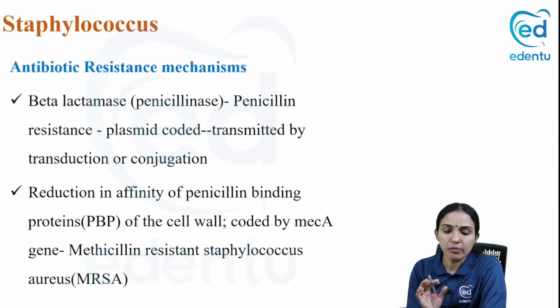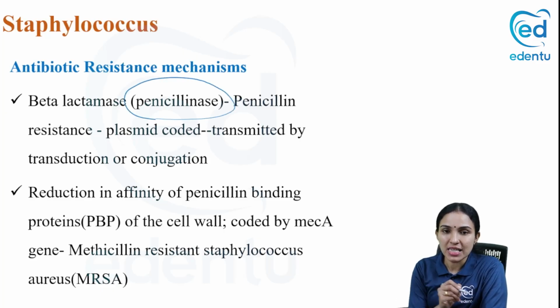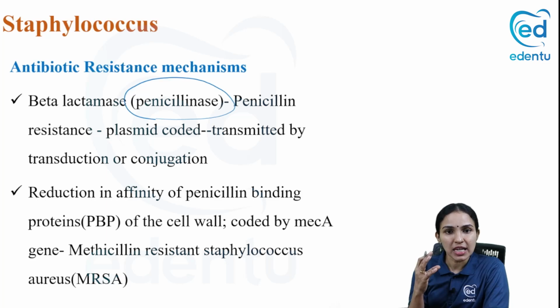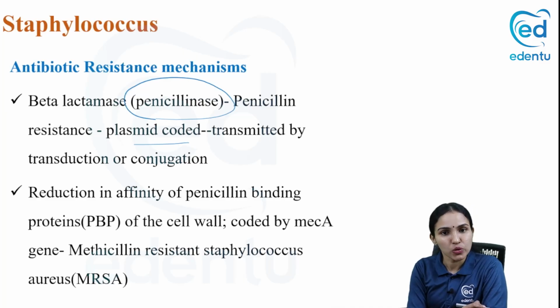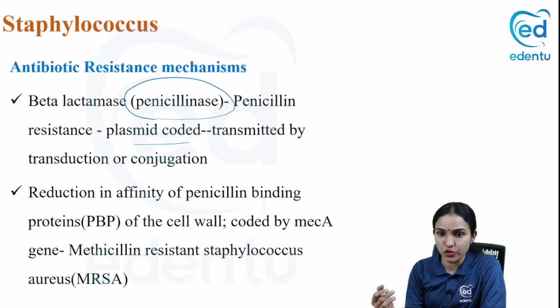Then just a word about the antibiotic resistance mechanism of Staphylococcus. I told you it can be resistant to penicillin. Why is it resistant to penicillin? Because they can produce penicillinase enzyme, or beta-lactamase. Penicillin is a beta-lactam compound. If it has an enzyme to lyse the beta-lactam compound, then it can easily destroy the drug. It's coded by plasmid. Penicillin resistance in Staphylococcus is plasmid coded. Hope you remember the genetics we learned. How can they transfer the resistance through plasmids? It can be transferred by transduction or also by conjugation.